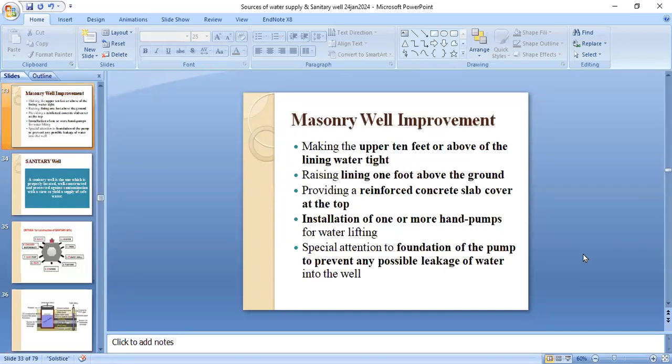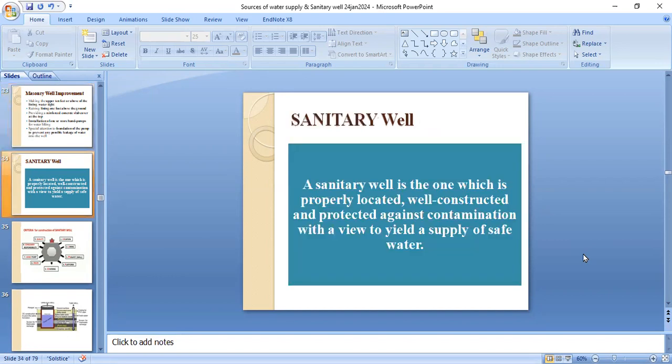Masonry well improvement: making the upper 10 feet or more of the lining watertight, raising the lining 1 foot above the ground, providing a reinforced concrete slab cover at the top, installation of one or more hand pumps for water lifting, and special ventilation to the foundation of the pump to prevent any possible leakage of water into the well.